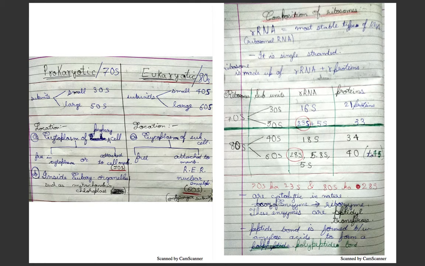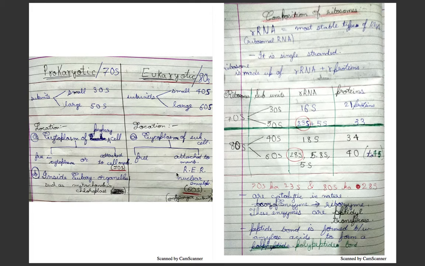But in eukaryotic cells, no 70S ribosome can be found anywhere except mitochondria and chloroplast. Eukaryotic cells have prokaryotic ribosomes, but prokaryotic cells don't have eukaryotic ribosomes.